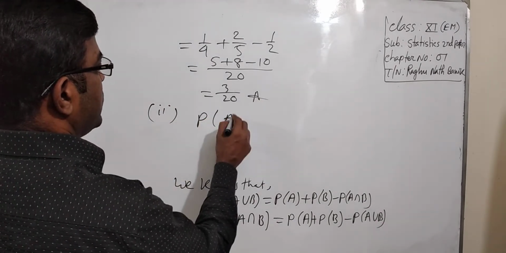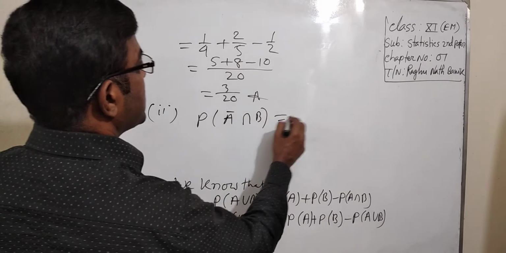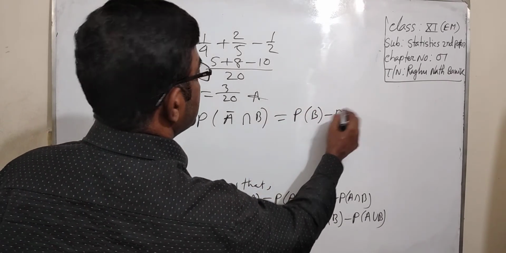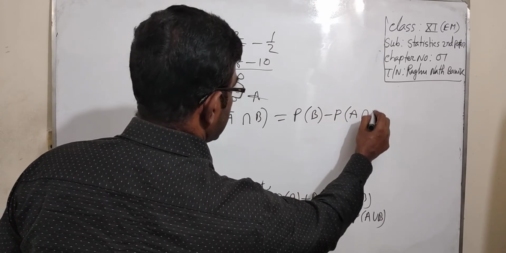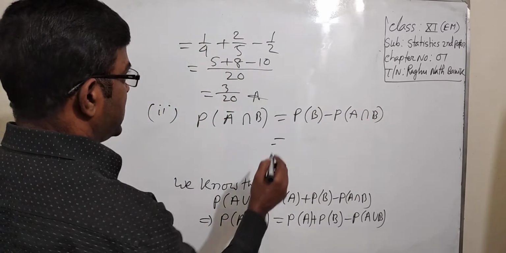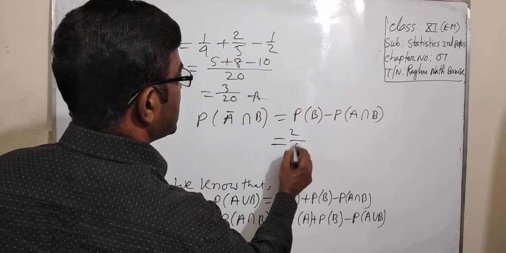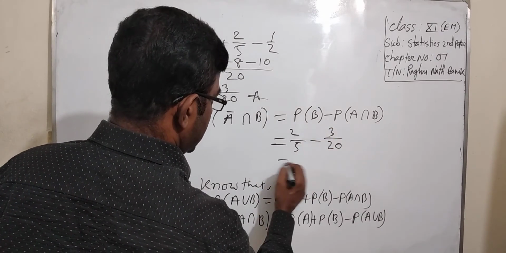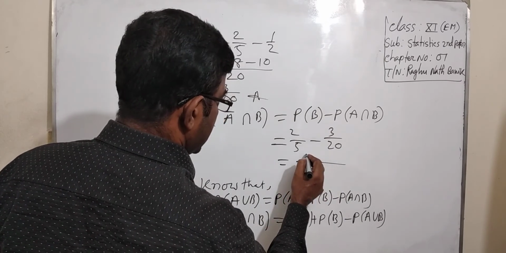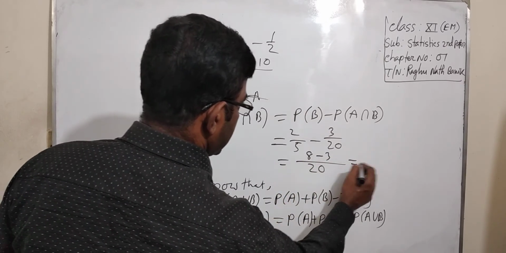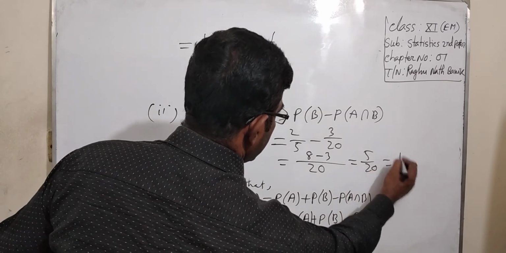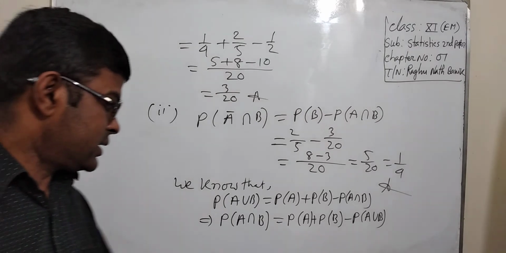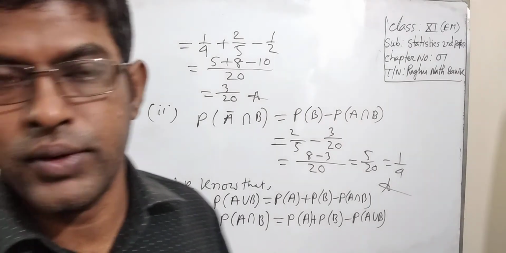Okay, another question is probability of A naught intersection B. We have to write probability of B minus probability of A intersection B. Probability of B equal to 2 by 5 minus probability of intersection 3 by 20 equal to 8 minus 3 over 20, equal to 5 by 20 equal to 1 by 4. That's the answer. Okay, dear students, I hope that you have understood